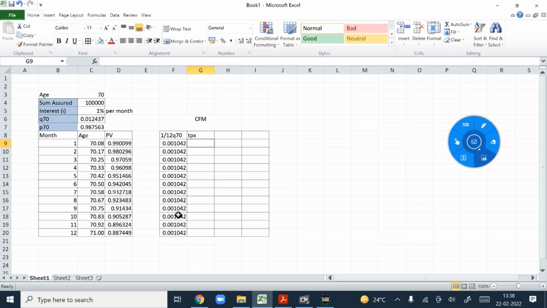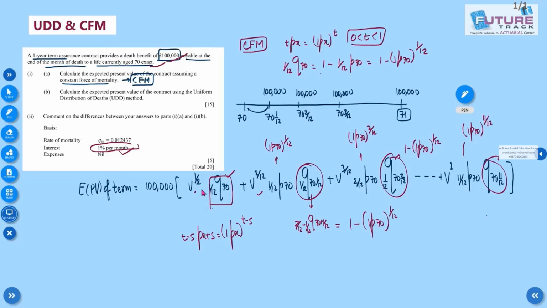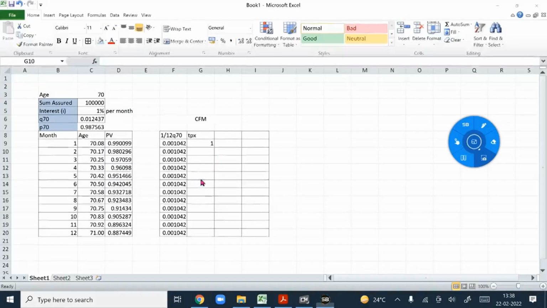For time 0, my tpx for the first month is 1 only, right? Because in the first month the person is dying, that is why I have taken 1.